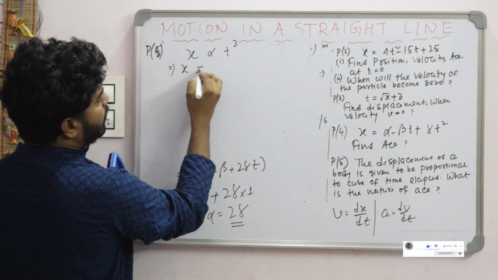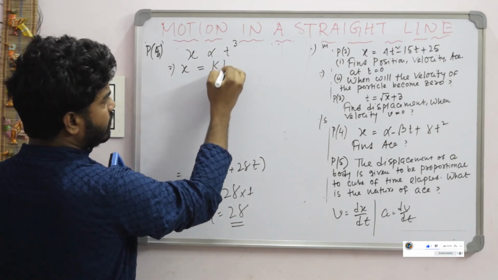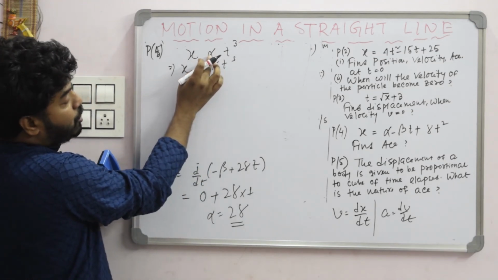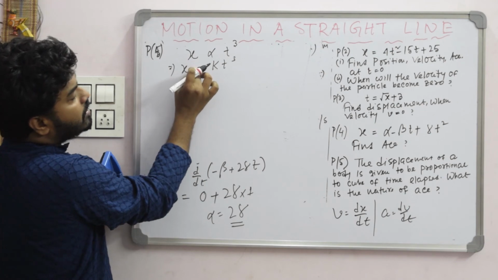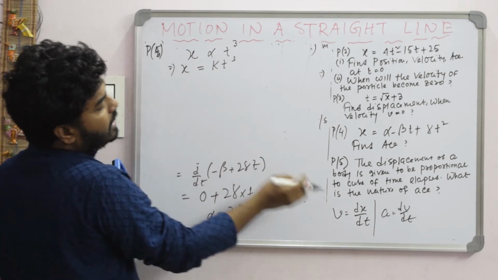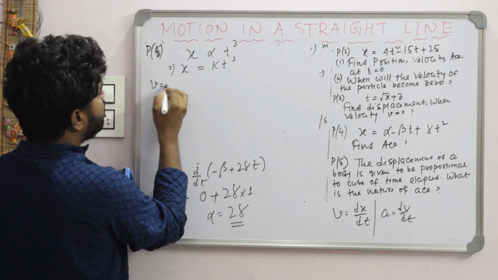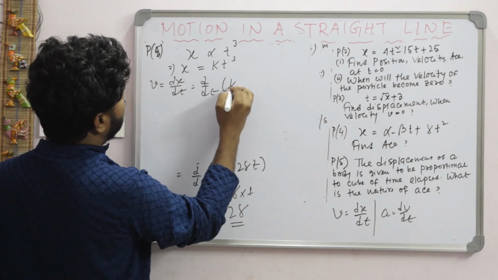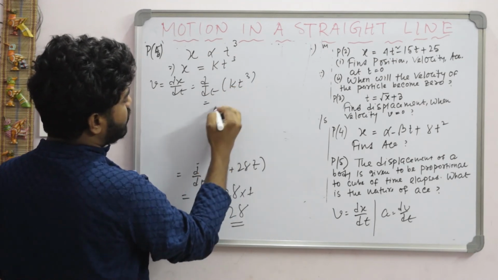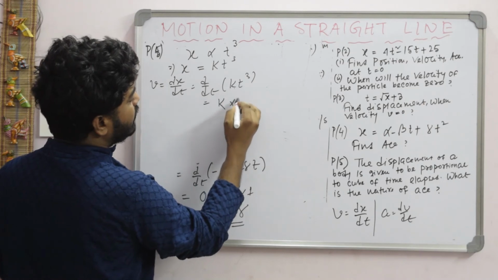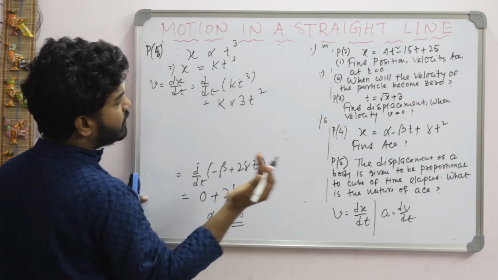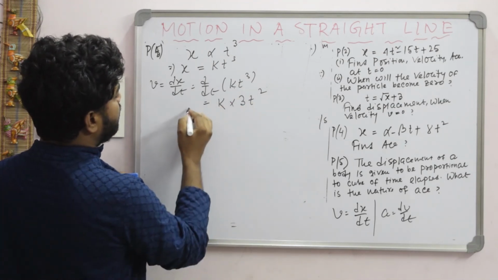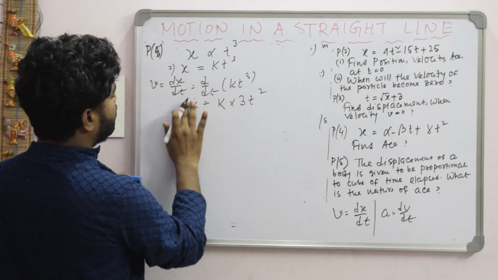So x is equal to k t cubed, where k is a constant, since when there is proportionality, we write it as equal with a constant. Now what is the nature of acceleration? So velocity first of all, find out d/dt of k t to the power 3, k constant outside, d/dt of t to the power 3, that is 3 outside, and the power of t decreases by 1, so 3 minus 1 is 2. So velocity is k into 3t square.